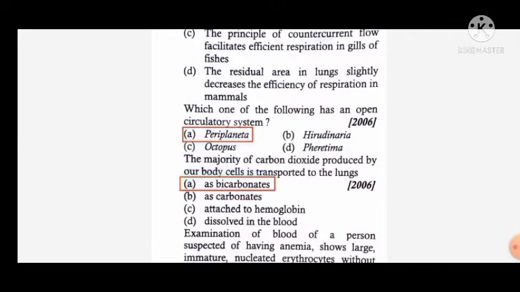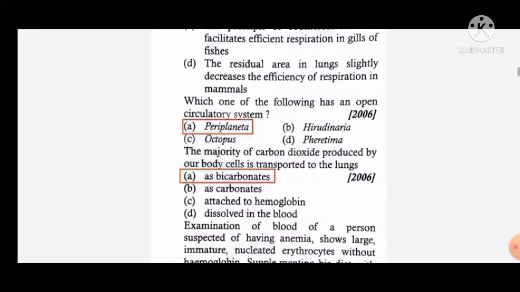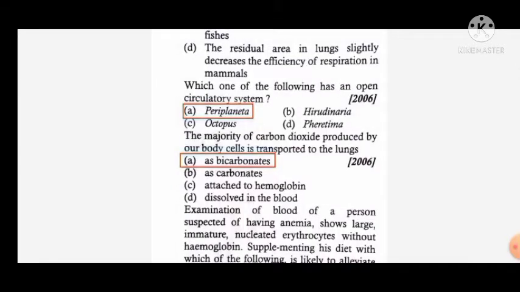Which one of the following has an open circulatory system? Periplaneta has an open circulatory system, and Hirudinaria, octopus and Parenchyma have a closed type of circulatory system.